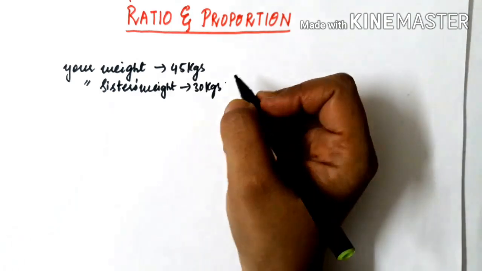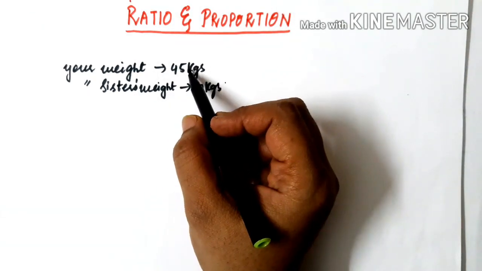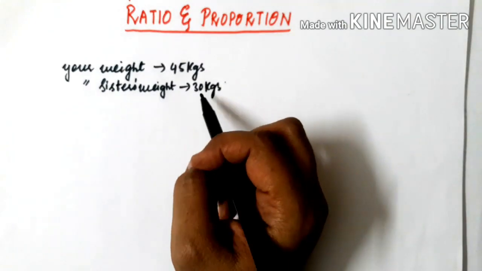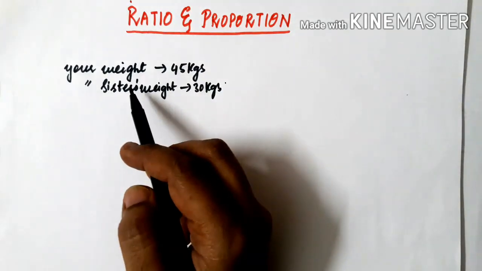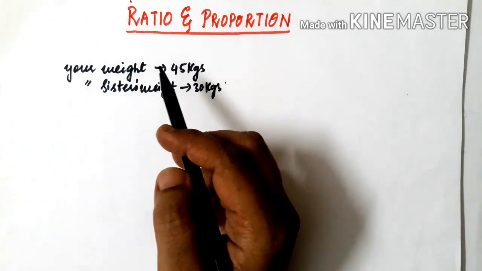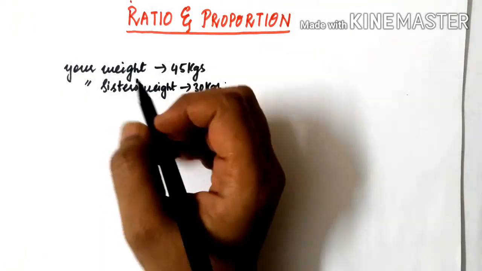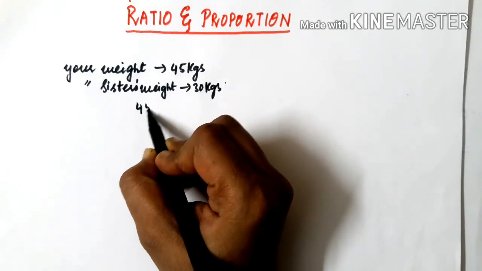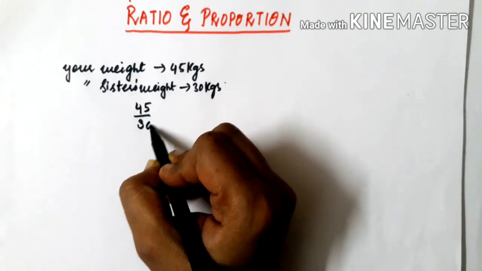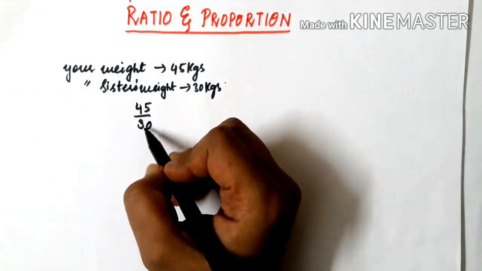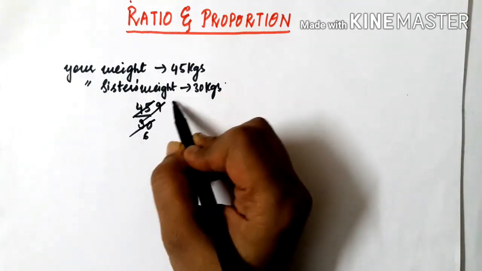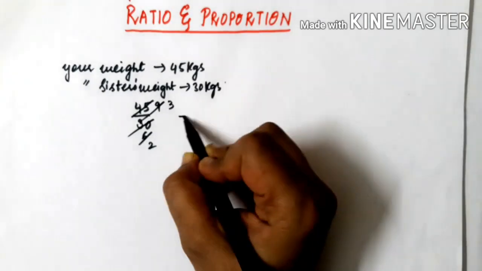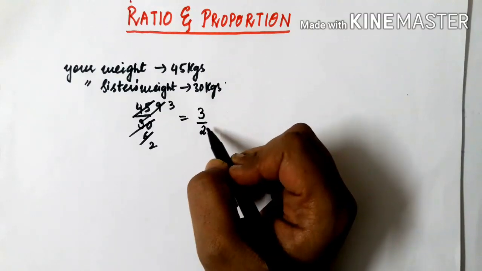So now your weight is 45 kgs and your sister's weight is 30 kgs. Okay, so we can say the ratio of your weight to that of your sister's weight. See here what you will do: 45 divided by 30. So 45 divided by 30 means 5 nines are 45, 5 sixes are 30, then 3 threes are 9, 3 twos are 6. Okay, so 3 by 2.